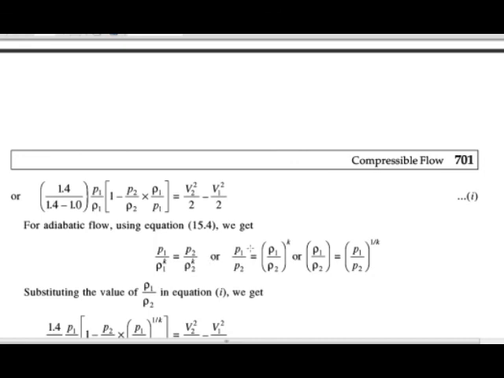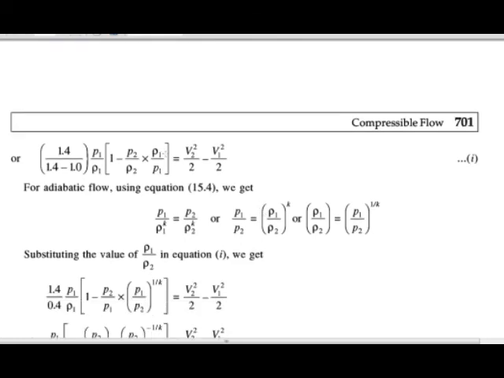Taking the pressure terms on one side, we can write p1 upon p2 is equal to bracket rho 1 upon rho 2 raised to k. Then this can also be written as rho 1 upon rho 2 is equal to bracket p1 upon p2 raised to 1 by k.